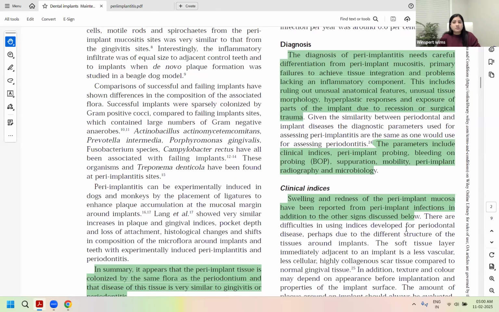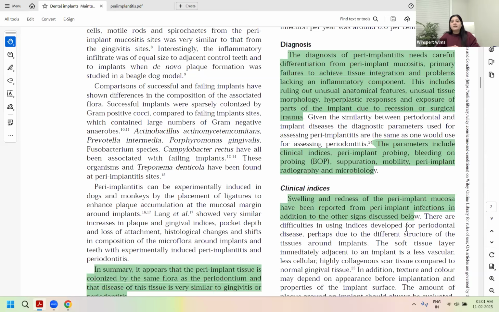Now, for the diagnosis, you must carefully differentiate it from mucositis, primary failures to achieve tissue integration, and conditions lacking an inflammatory component. There can be other reasons for the loss of bone around the implant as well. It can be due to abnormal morphology, or hypoplastic responses of the gingiva. Increased probing depths can be seen, but there would be no bone loss, right? Maybe the tissue morphology was abnormal, so some recession happened, but it was not an actual bone loss around the implant.